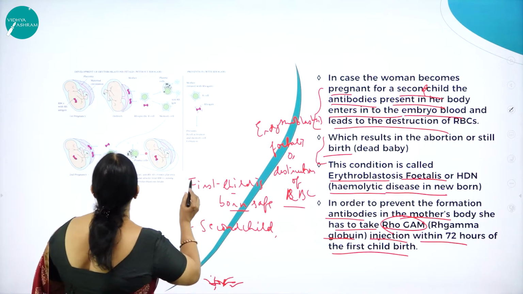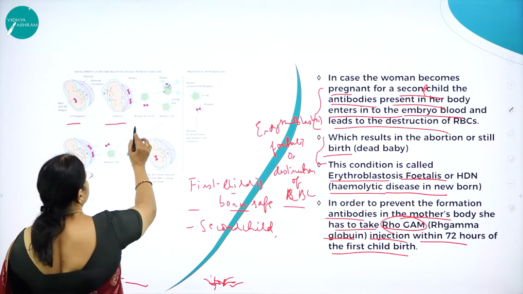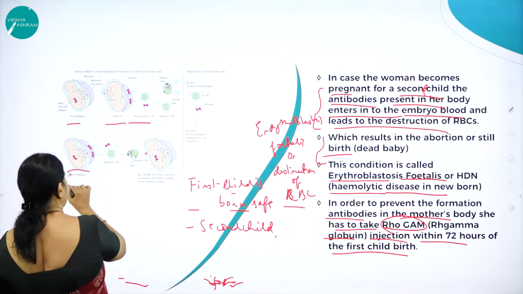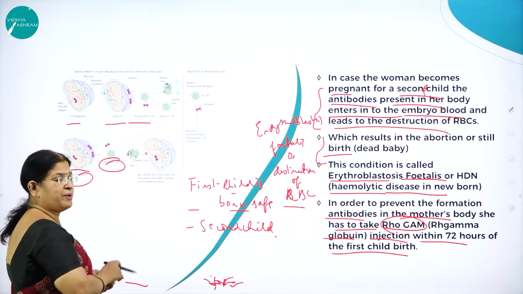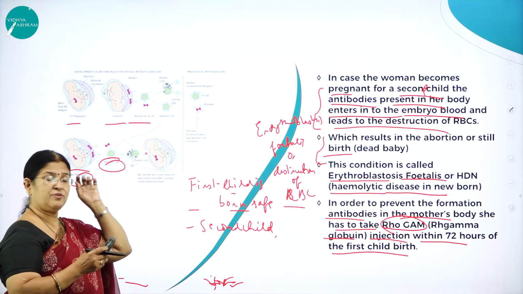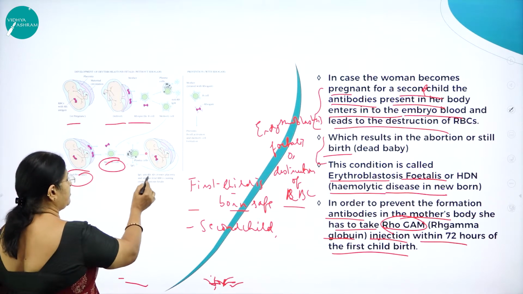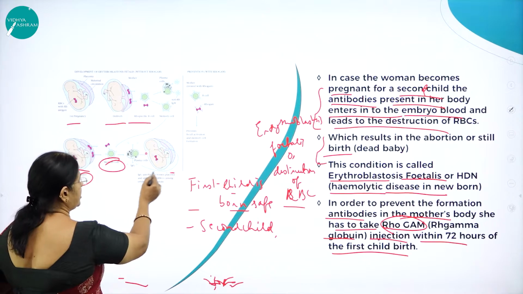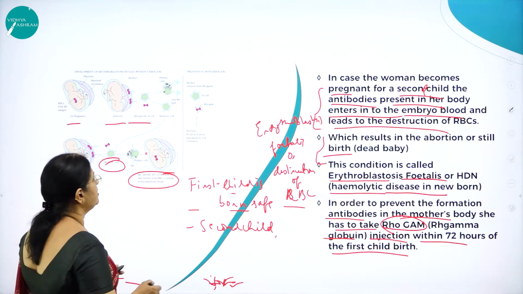Here you can see the picture. The first pregnancy is safe, so the baby is delivered safely. There are Rh specific memory cells. So when she plans for a second baby, the memory cells will already be there. The memory cells will remember, so they will recognize the antigens and immediately start developing antibodies, which attack the fetal RBCs, causing erythroblastosis fetalis.